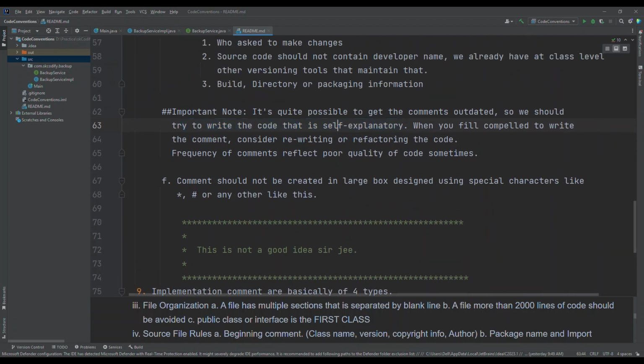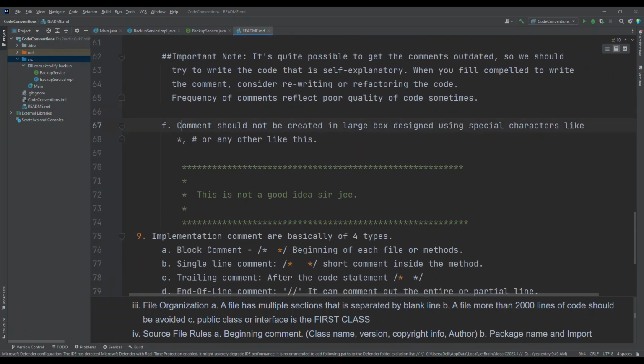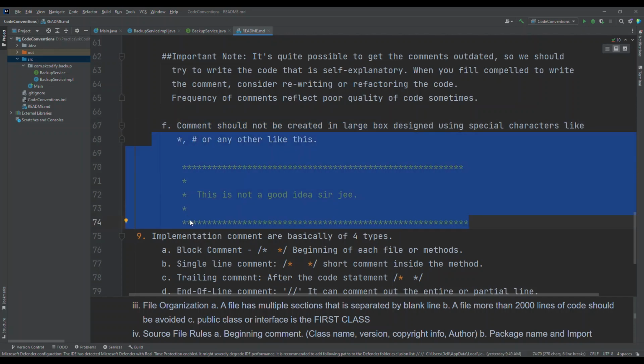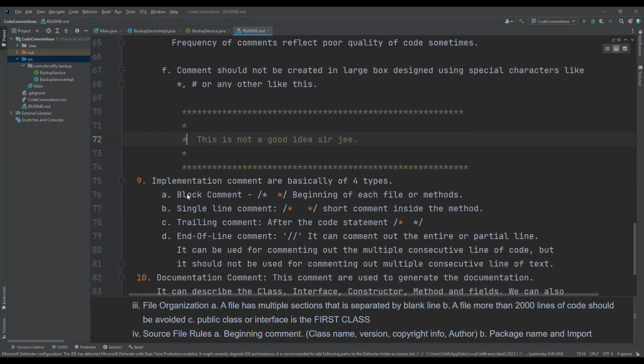The same thing is mentioned here. If you feel compelled to write a comment, consider rewriting and refactoring the code. The frequency of comments reflects poor quality of code. Comments should not be created in large boxes designed using special characters. This is not a good practice, but I'm sure you might have seen these kinds of comments.